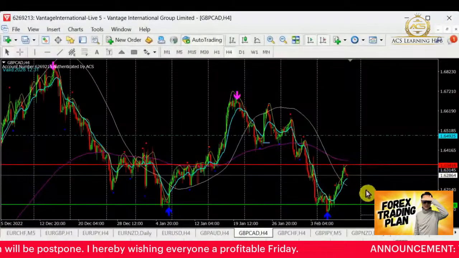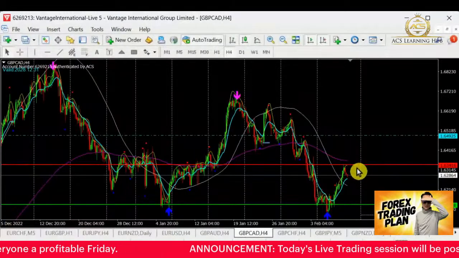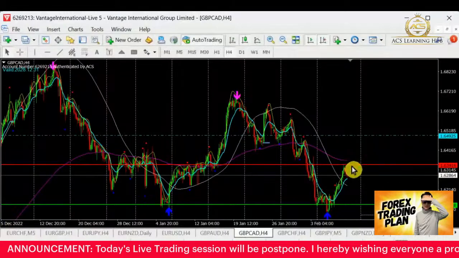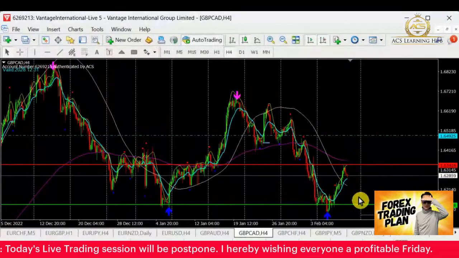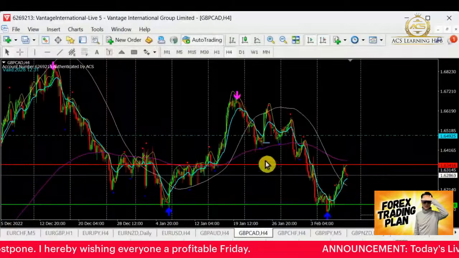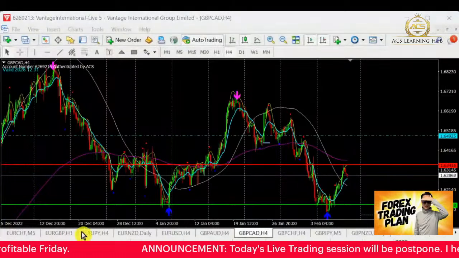Will it go back for a retest? That is the question. If it's going back for retesting, then I think we have to stay away for a while. If the resistance is able to hold it down, we will have a lot of pips to take note. So this one for Pound CAD we can take note. I'm going to put this Pound CAD into my watch list.